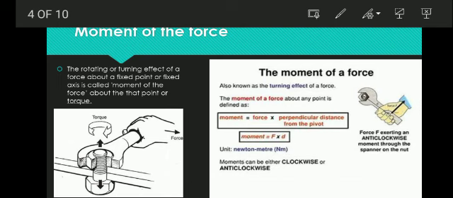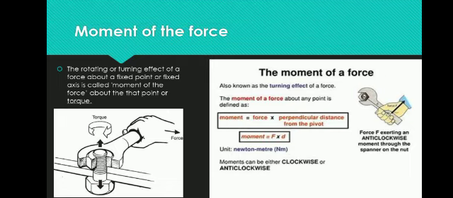Torque is a vector quantity. It can show the direction, clockwise or anticlockwise. Its unit is the Newton meter. Newton meter: it can be asked in one word, what is the unit of torque, or the definition of torque may be asked for 2 marks. It is a repeatedly asked question.